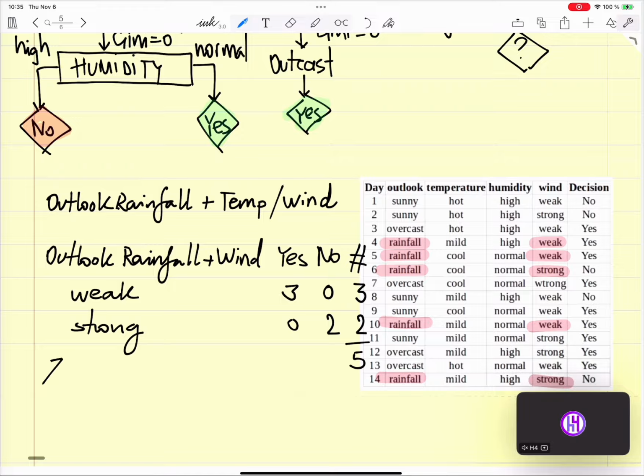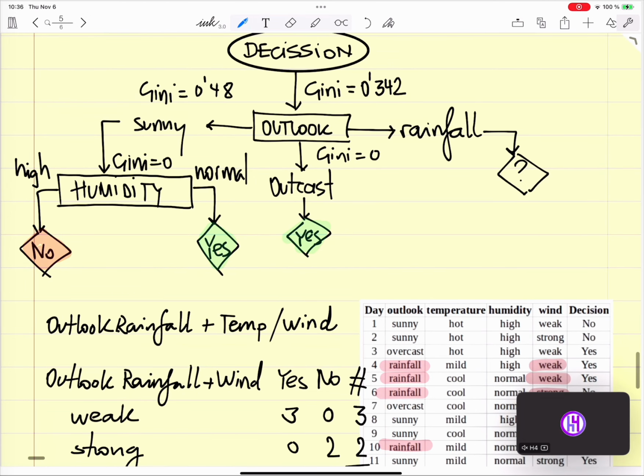We can say that the Gini of outlook rainfall plus wind equals 0. Okay, so we go ahead here.